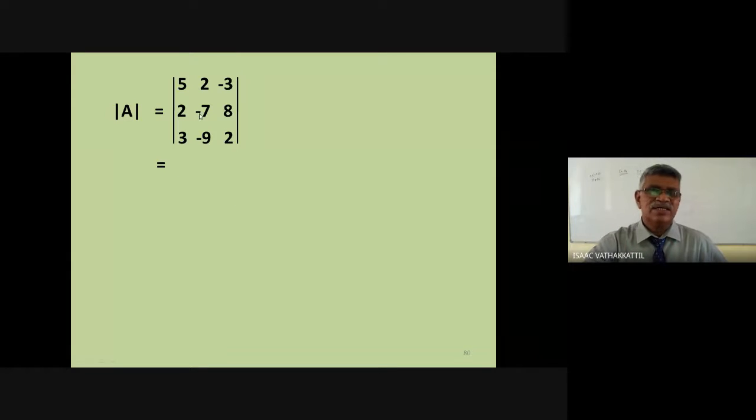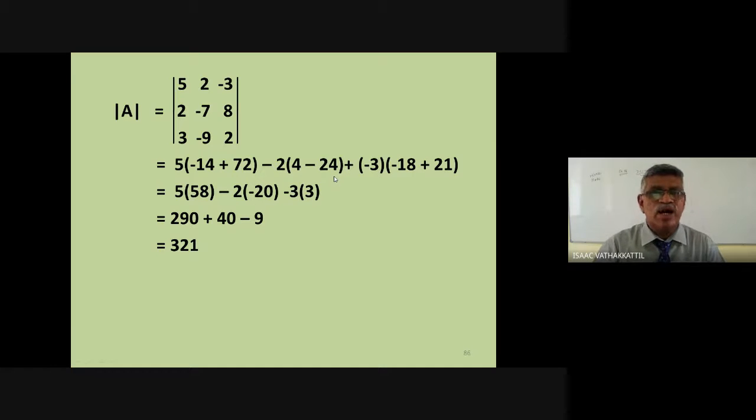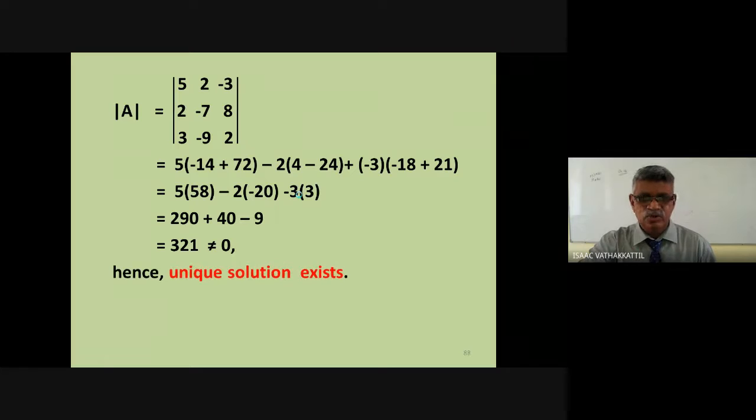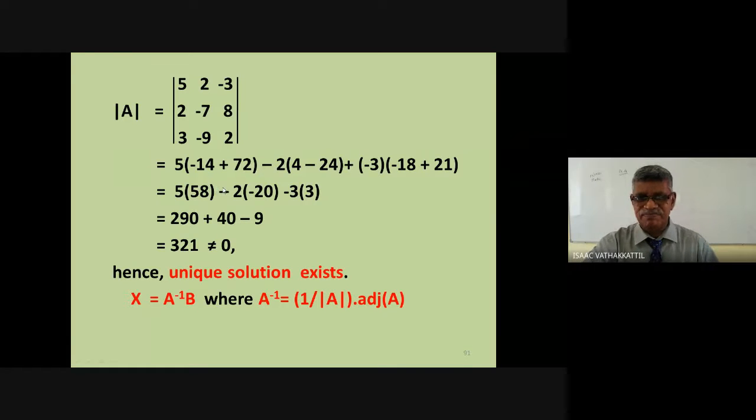So what is the determinant of A? You can easily calculate it. The calculation part I can skip. You know how to calculate the determinant. Determinant is going to be 321. What do you observe? Not equal to 0. When the determinant is not equal to 0, what is the conclusion? It's quite clear. Unique solution exists. And what is the unique solution? Directly we have X equal to A inverse B, where A inverse is 1 by determinant A into adjoint of A.